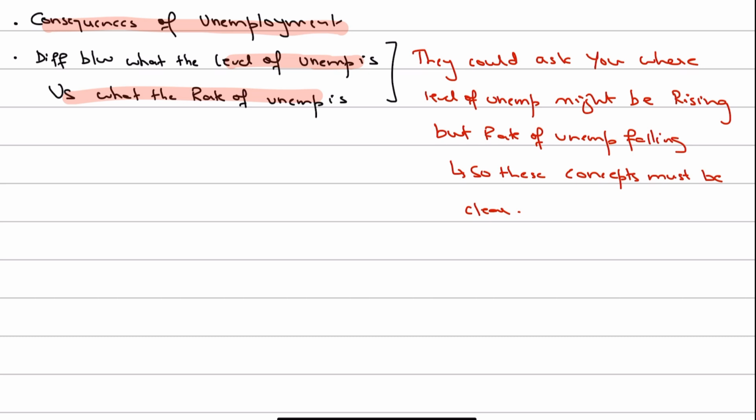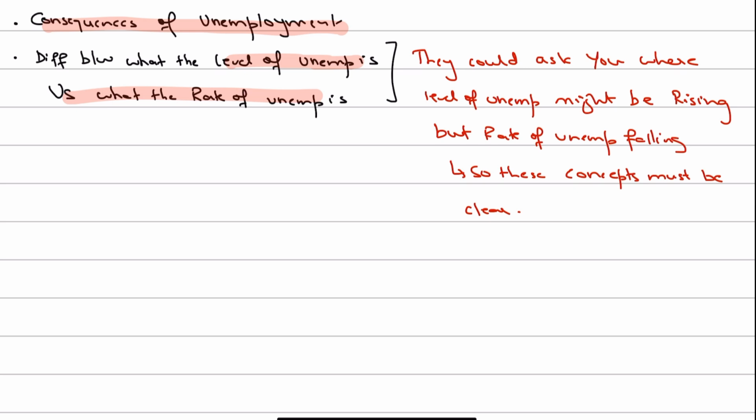It could happen because your labor force is increasing by a greater percentage, because the level of unemployment and the rate of unemployment may move in different directions. So if your labor force is increasing by a greater percentage than the number of people who are unemployed, then even though your level of unemployment went up since last year, the unemployment rate may still fall.